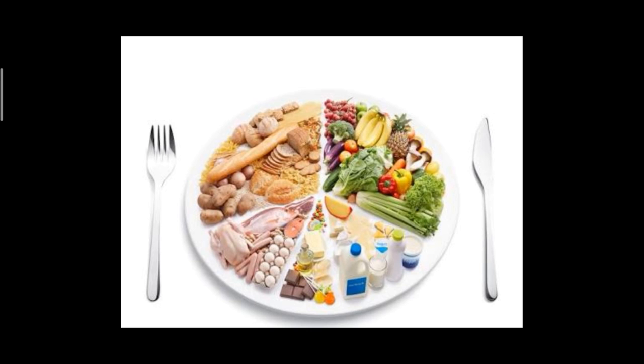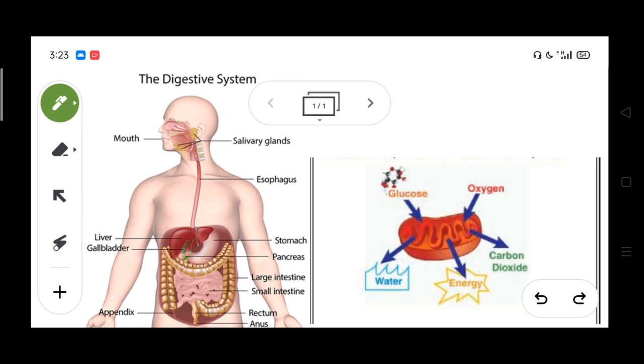Can you guess where living organisms get energy? Living organisms get energy from the food they eat. What will happen to the food which we eat? We already discussed in chapter 2 that the food will be digested in the digestive system. And the longest part of the alimentary canal is the small intestine.